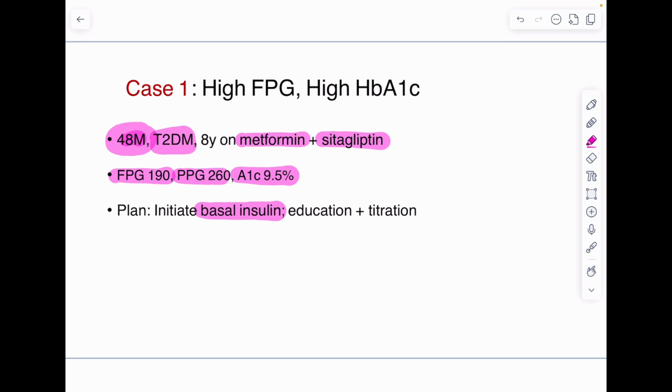Of course, health education is very important, and counseling regarding insulin is equally important for the patients. And of course titration is important. We will monitor the plasma glucose level, and we will titrate the dose of basal insulin accordingly, and after 3 months we will repeat the HbA1c to look for the control.